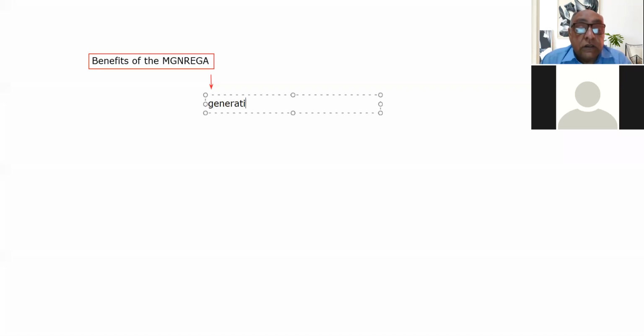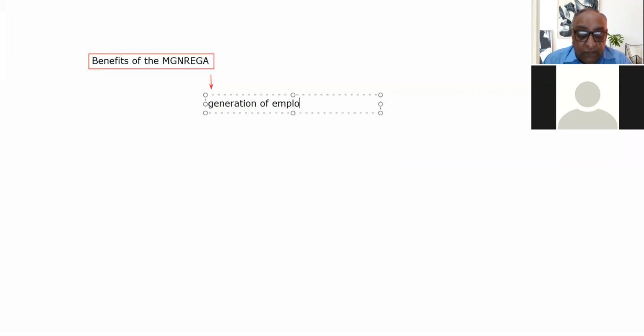Now the first and foremost benefit of the scheme, quite apparent and visible to all of us, is the generation of employment. So Mandeka is such a scheme which generates employment. Please bear this in mind.